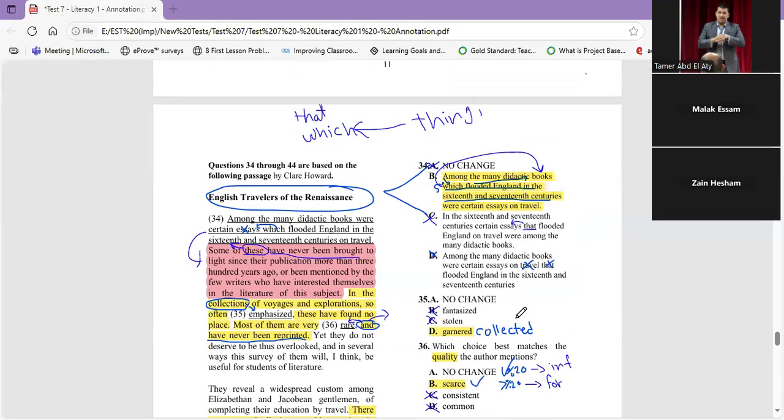Okay. Number 34, as you can find here, he doesn't give us any kind of clue what he wants exactly. But as you can find, we are talking here about redundancy, Zain. Whenever you don't find a clue, think first about redundancy.